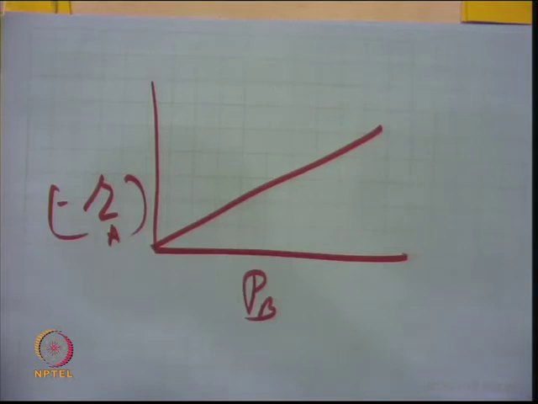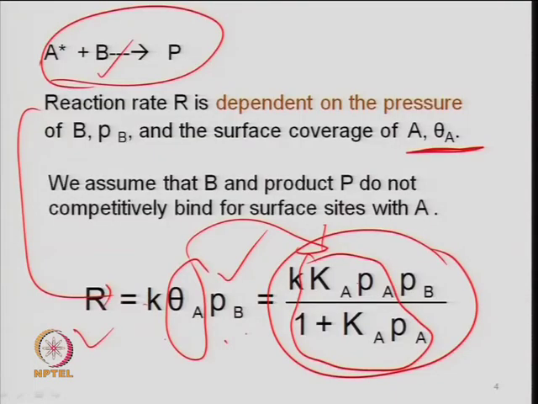So, you have to adjust either by using some inert, or you just make the total pressure of the system constant and then change the partial pressure of B and add inert accordingly, in such a way that the partial pressure of A does not affect the rate. And since you change the flow rate, your W by F A naught may change if you have the same mass of the catalyst inside the bed.